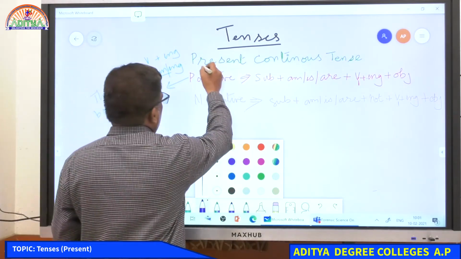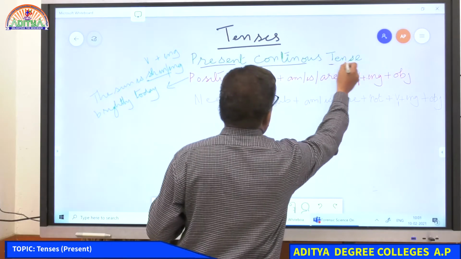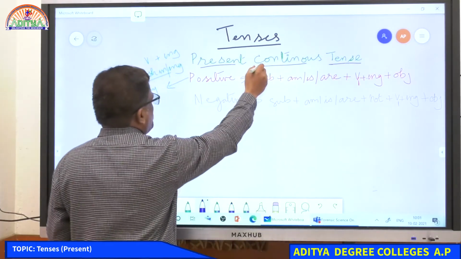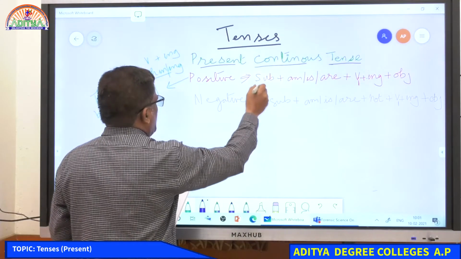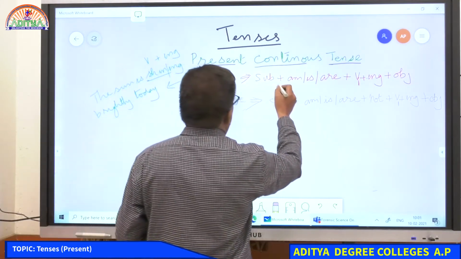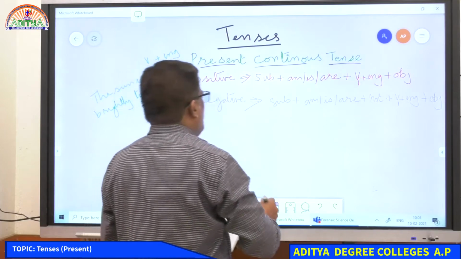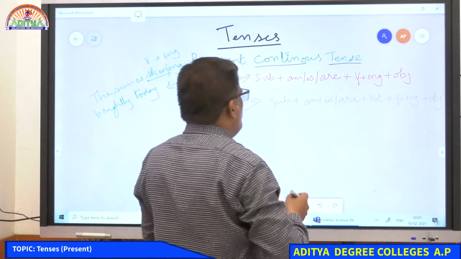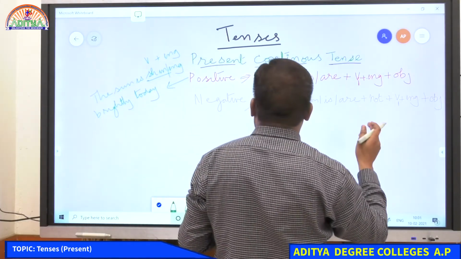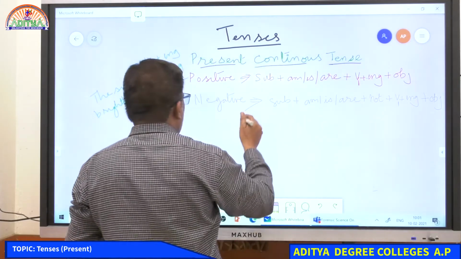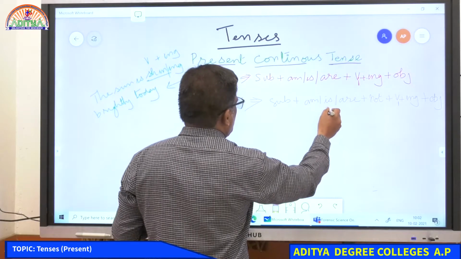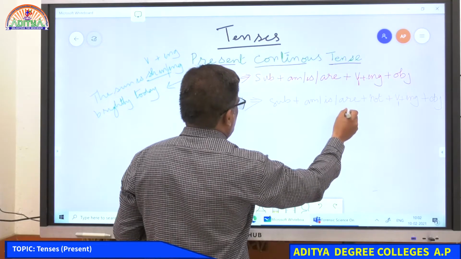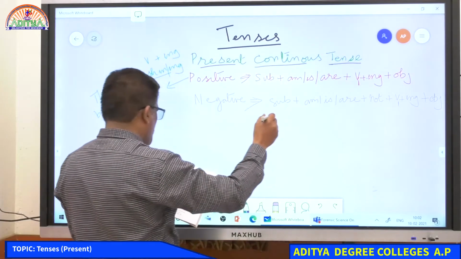We are looking at present continuous tense, and under present continuous tense, the positive sentence: subject plus am or is or are plus verb plus ing plus object. So in the negative, see here, the subject plus am or is or are plus not plus verb plus ing plus object.